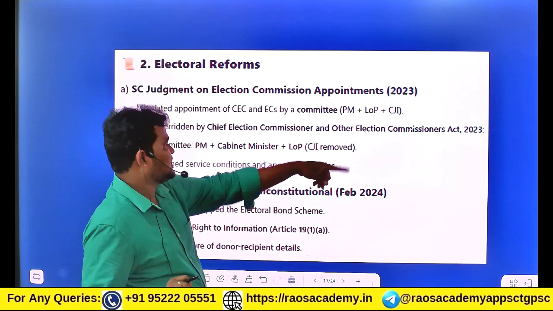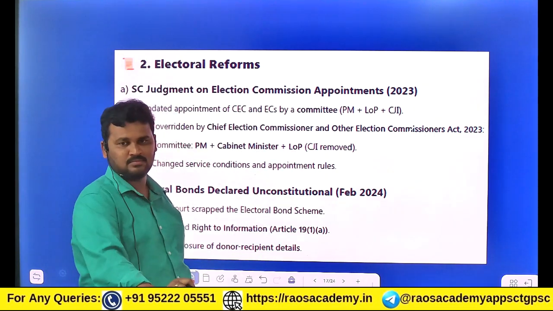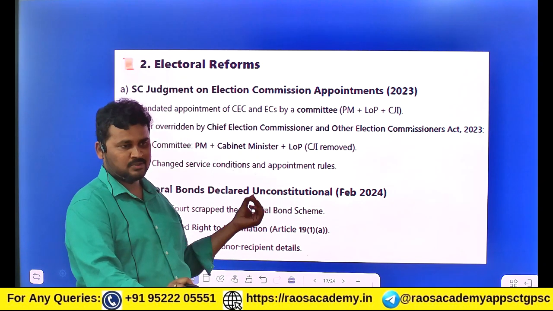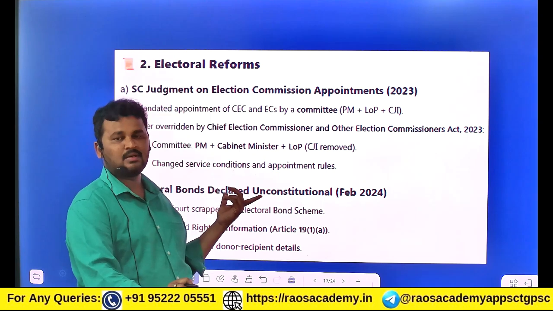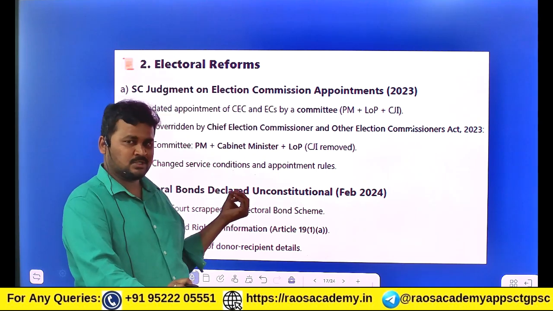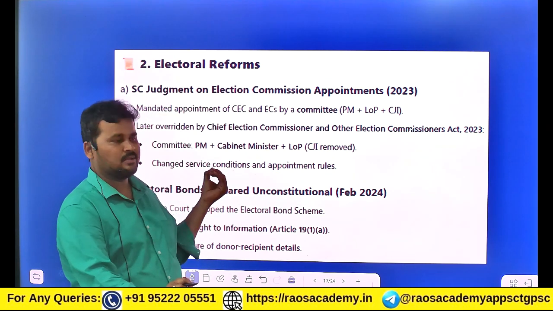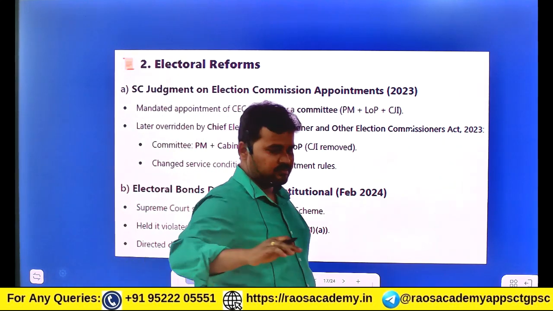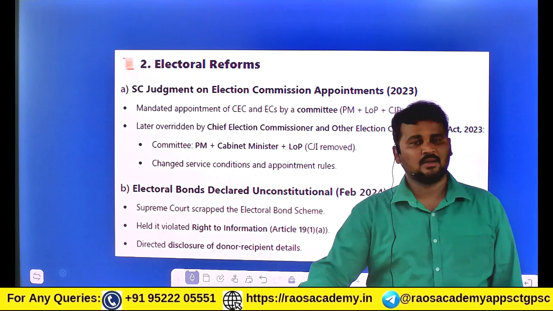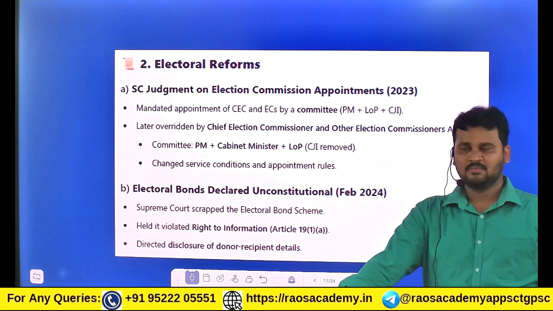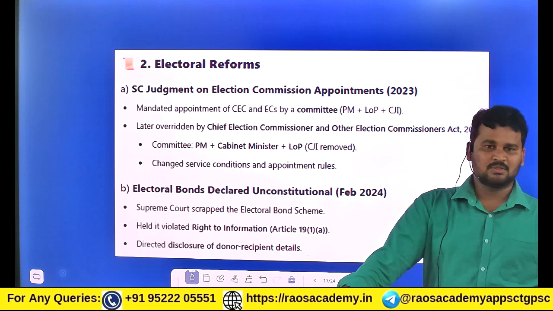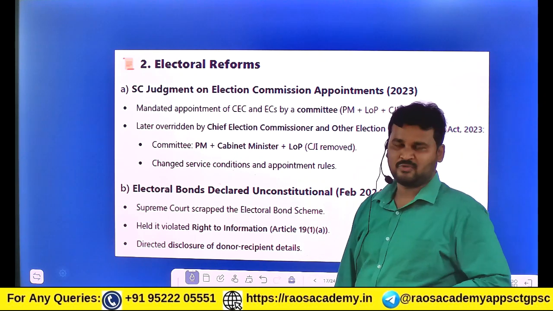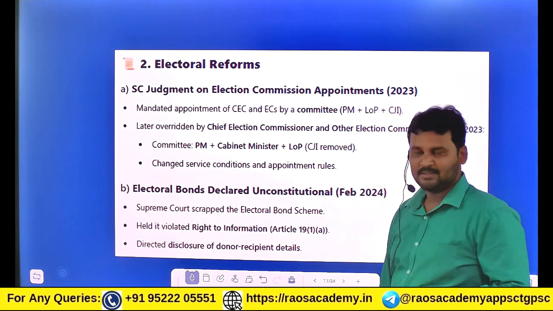Now the Government of India is trying to change that. Instead of the CJI, they want to keep a cabinet minister. But if the cabinet minister is one of the members in the select committee, whose words will he listen to? Definitely the words of the Prime Minister. So finally, whoever's name is announced by the PM will become the Chief Election Commissioner of ECI. Is it good for democracy? That's the thing. You have to think for yourself.